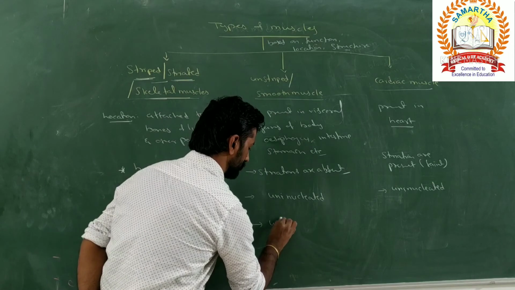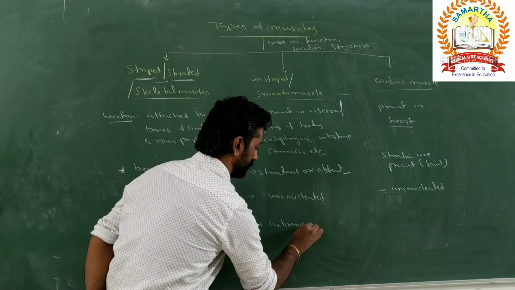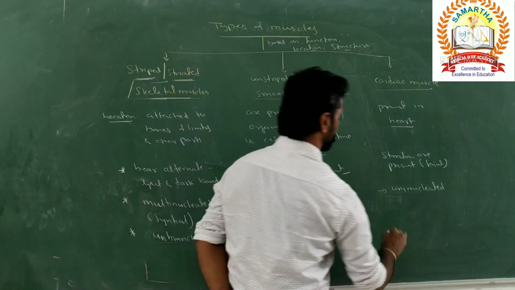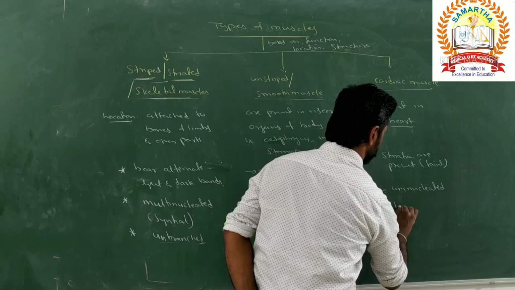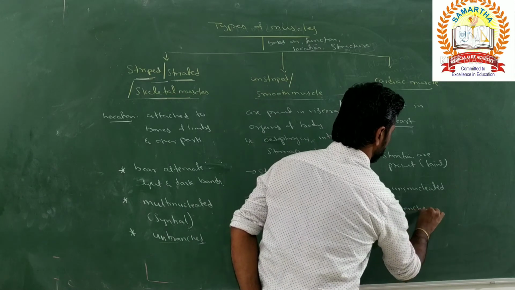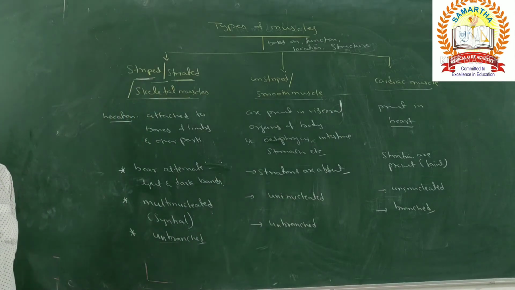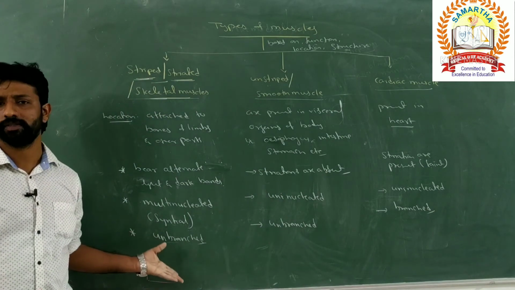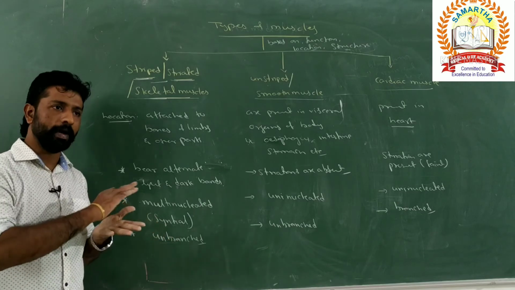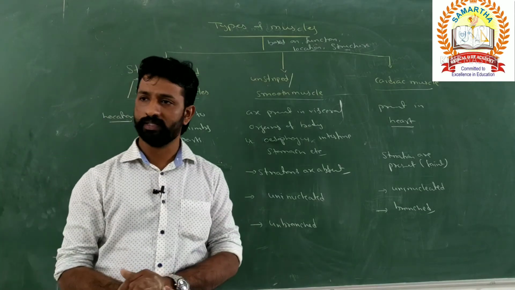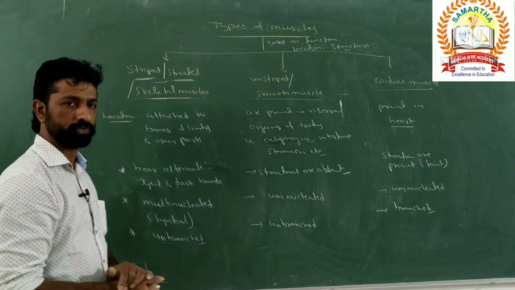So these are also unbranched. But cardiac muscles show branching. So these are branched ones. Where do you see branchings in the skeletal muscles? Only the parallel arrangement of the muscles is present, right? So no branchings will be present among them.